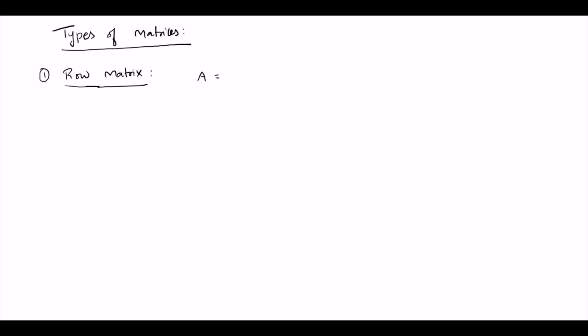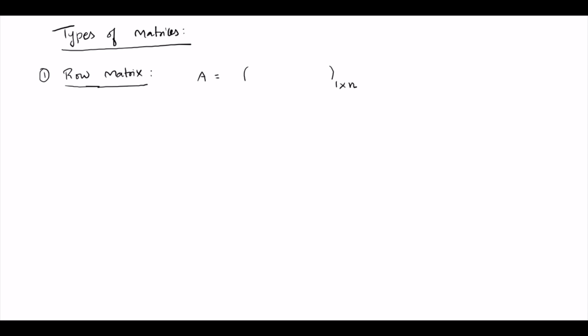We are going to discuss the types of matrices. The first one is called a row matrix. What is the meaning of a row matrix? I have a matrix A which has only one row and n columns.